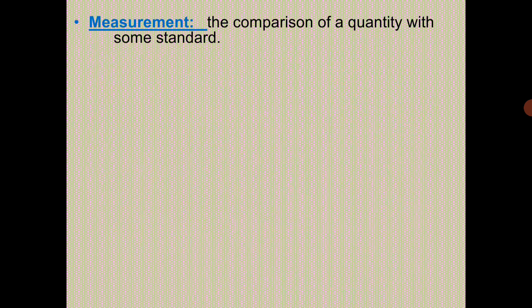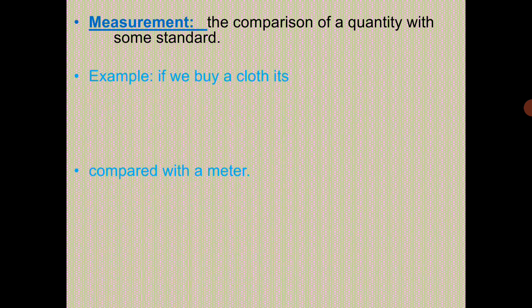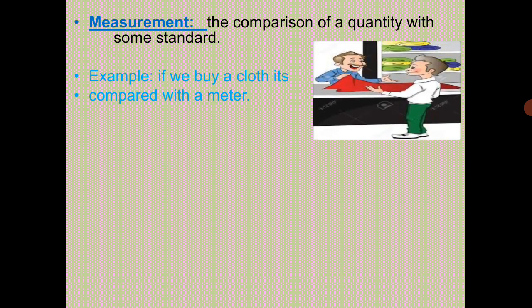Well, now what is measurement? The comparison of a quantity with some standard is called a measurement. When we compare some physical quantities with some standard, then it is called a measurement. For example, if you buy cloth, the shopkeeper measures it with a meter.